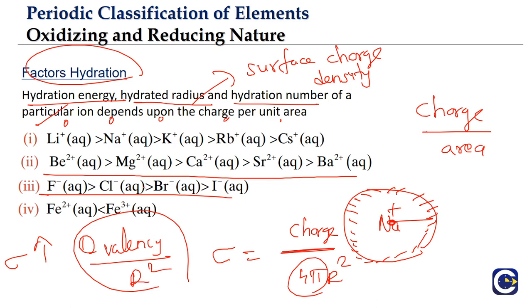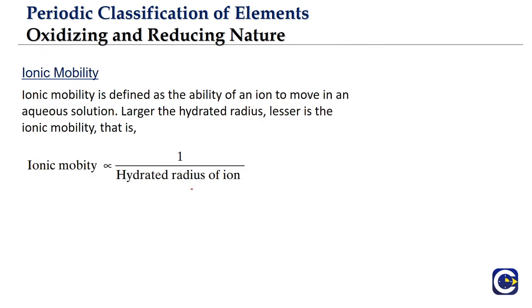We can even look at the comparison between Fe2 plus and Fe3 plus. Here what is it? Same ion, iron, but one is Fe3 plus. Fe3 plus means what? It is having higher charge. Numerator is more. So Fe3 plus case, what is the numerator? 3 will come. Fe2 plus means what is the numerator? Only 2. So Fe3 plus will have a higher amount of hydration than Fe2 plus. So this is about comparison of the factors that will be able to influence the hydration of the ions.